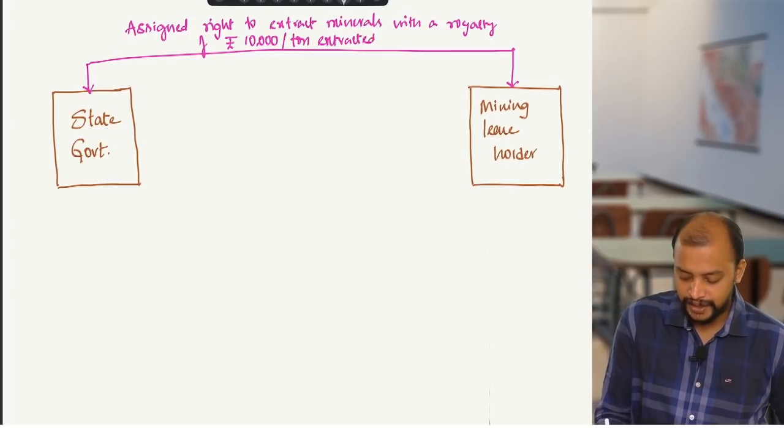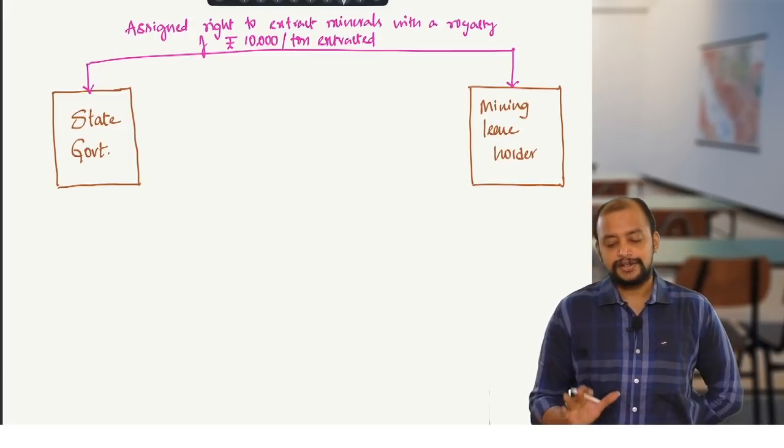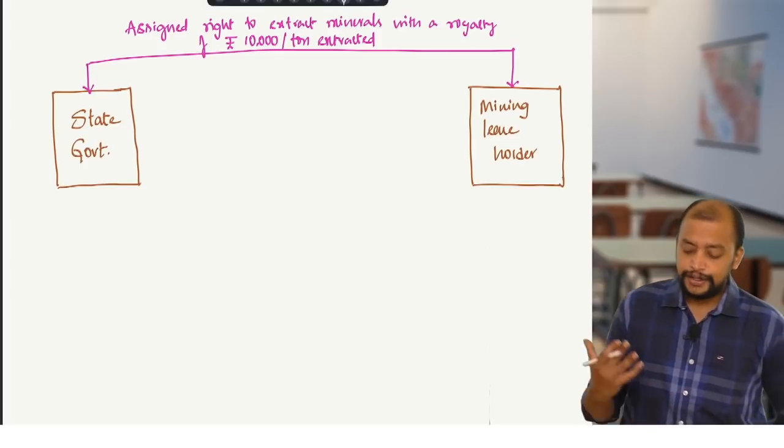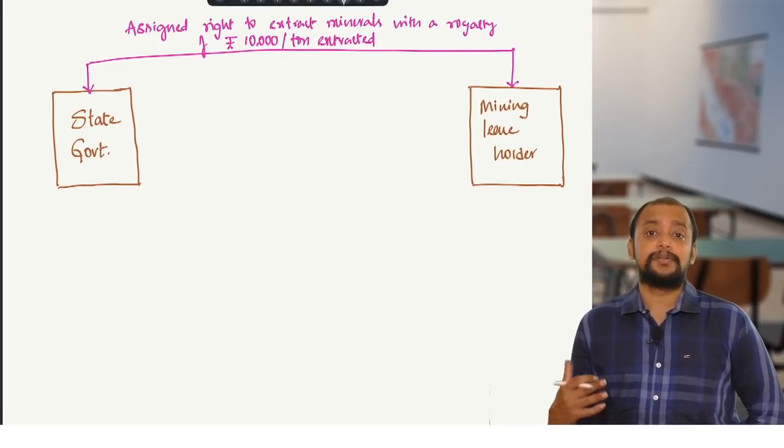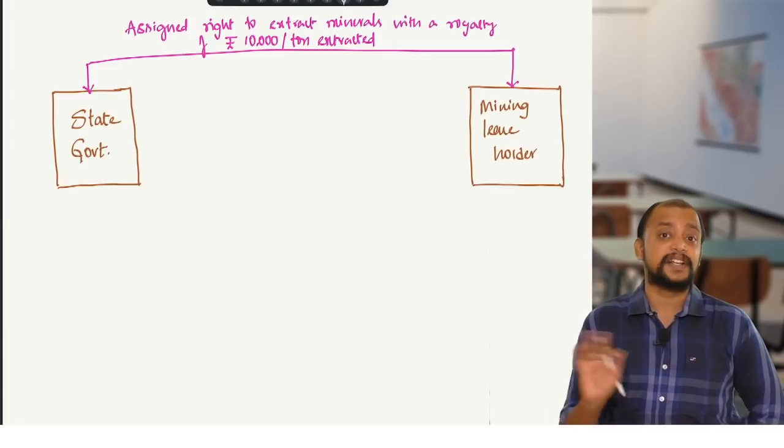So that is the royalty. Is the royalty fixed or variable? It is variable royalty. It is not fixed royalty.